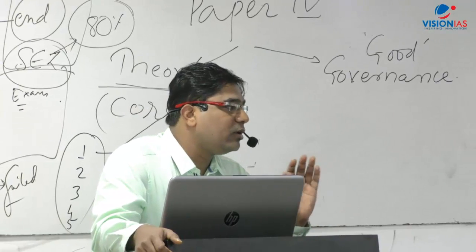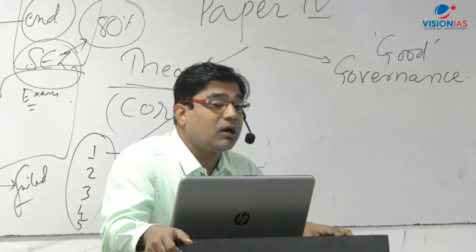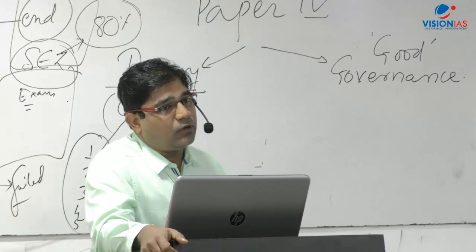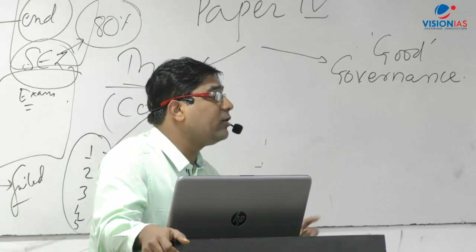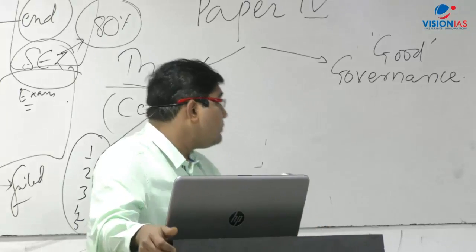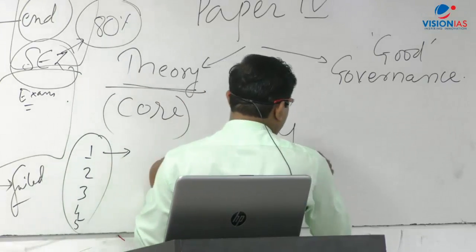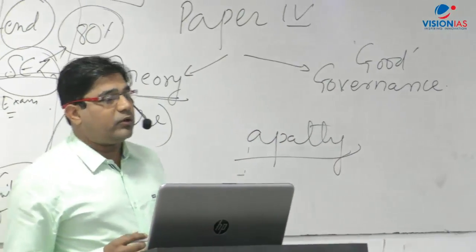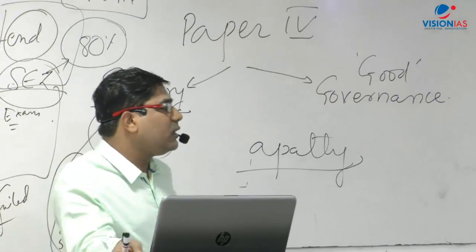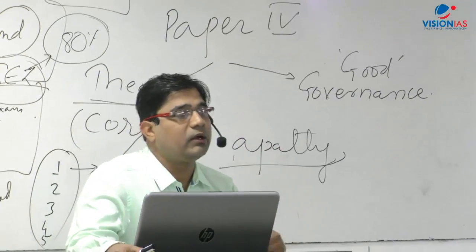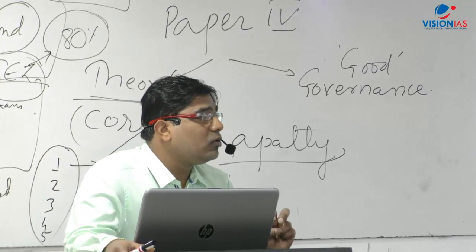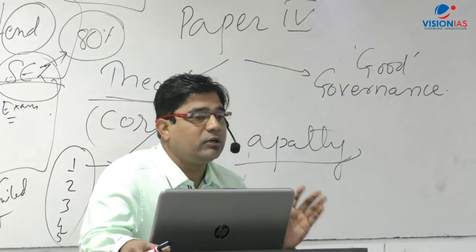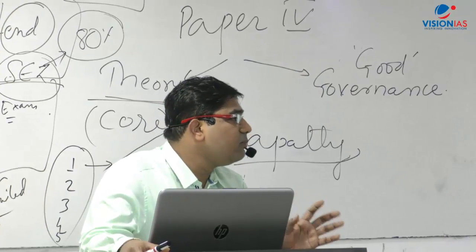Okay, one of the reasons for the introduction of this paper, as I have mentioned, is corruption. And within that part of corruption, one of the things that they discuss is the attitude of bureaucrats. Now they say that there is bureaucratic apathy. You understand this word? This is insensitivity towards the common man. They are being apathetic towards the common man and their problems. They do not go out of their way to understand the problems of the weaker sections of society, the downtrodden, marginalized, poor people. Okay, they simply ignore them.